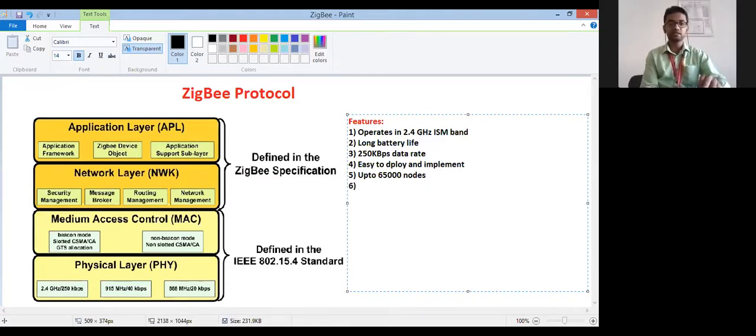Then 64-bit addressing is there. For communication, it uses direct sequence spread spectrum.